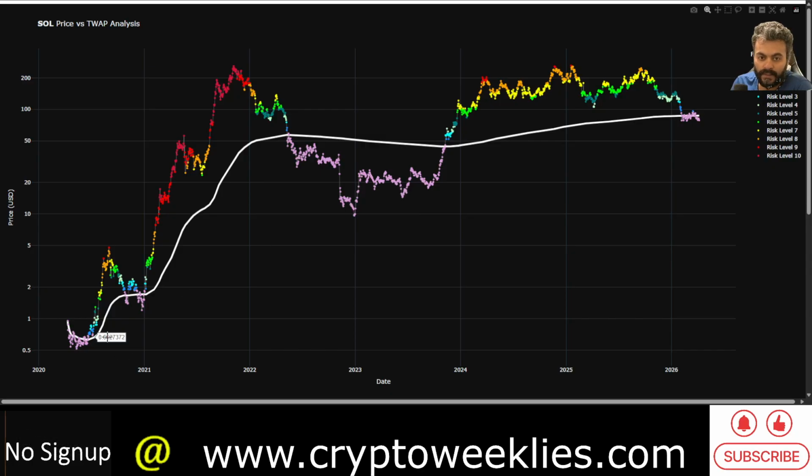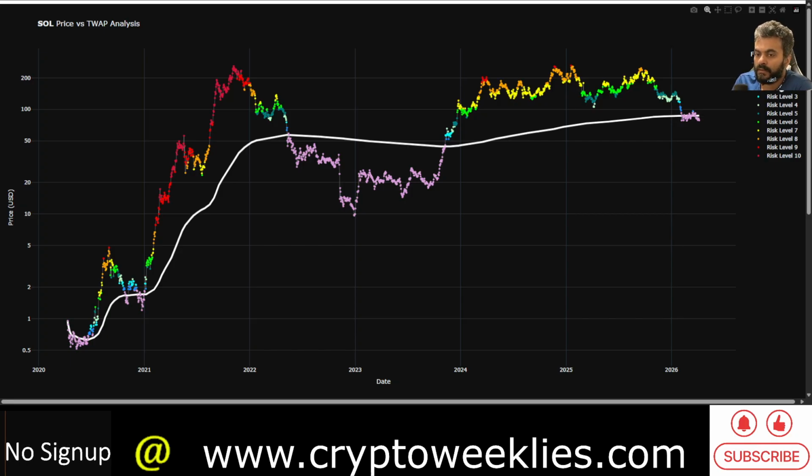In the last bear market, if it was any indication, the difference between the price and the time weighted average price at the bottom was negative 80%. So at the 2022 panic bottom, the price was around $10, whereas the time weighted average price was $51. Right now the time weighted average price is $86 because price has spent a lot of time above the $51 range. Because the price spent a lot of time above it, it takes the time weighted average price along with it.